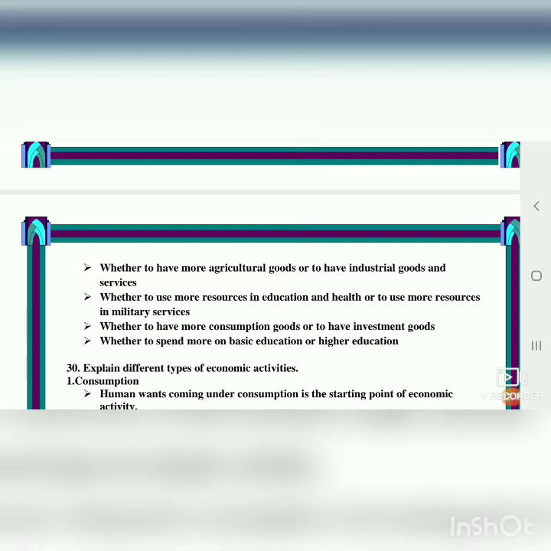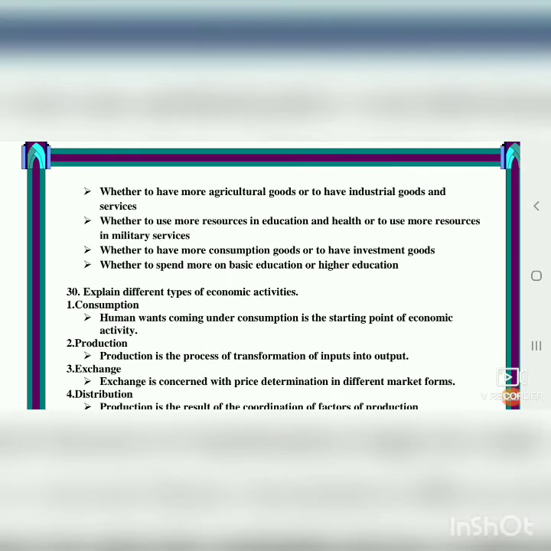For example, the raw materials. If we need cotton cloth, we need only the cotton cloth. We don't need cotton, isn't it? For example, whether to spend more on basic education or higher education. At present, we are in school, isn't it? So we will see basic education till higher secondary. And after finishing higher secondary school life, we will move on to higher education, to college life.